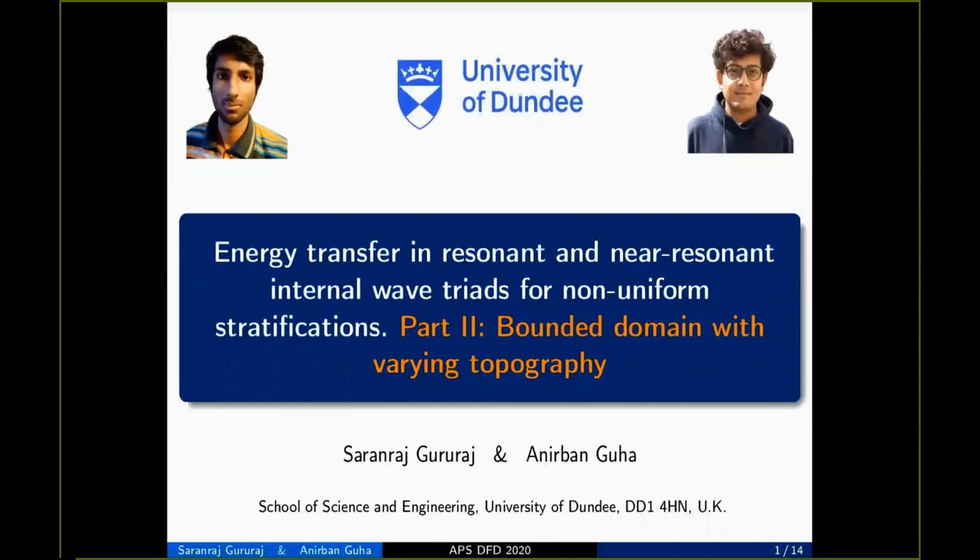Hello, my name is G. Saranraj and I'm a PhD student under Dr. Anirban Guha at the University of Dundee. The title of the work we are presenting today is Energy Transfer in Resonant and Near Resonant Internal Wave Triads for Non-Uniform Stratifications, Part 2, Bounded Domain with Varying Topography.